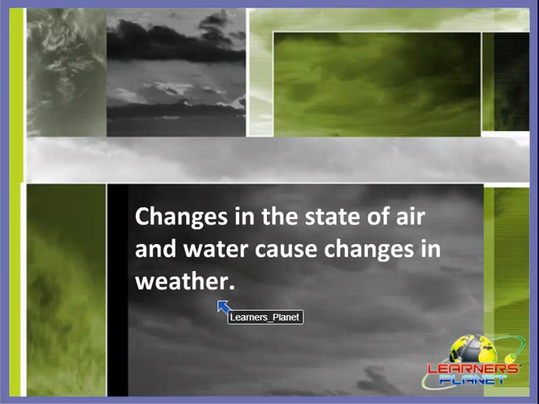So indirectly the change in the weather is caused by the sun, because the heat of the sun causes change in the wind. It also causes change in the state of water and air, and finally all these things, that is the air, clouds, rain, cause changes in the weather, right? So always remember that the sun causes change in the weather.